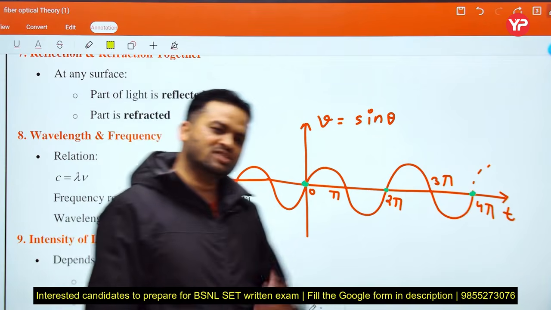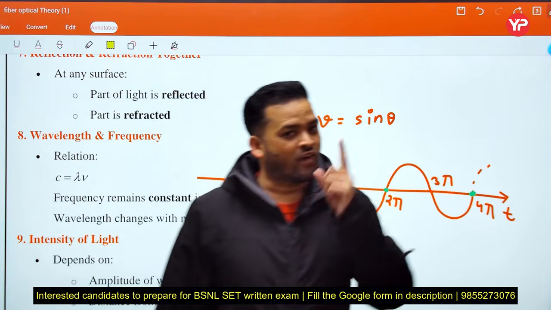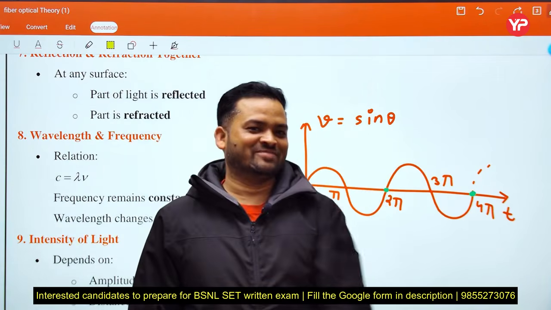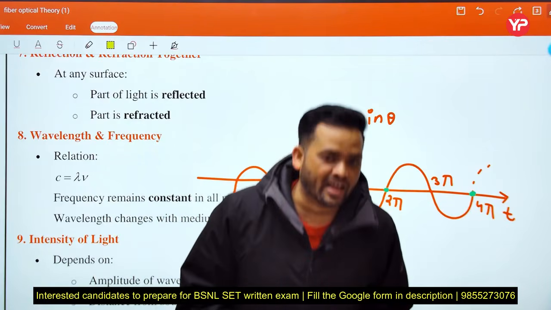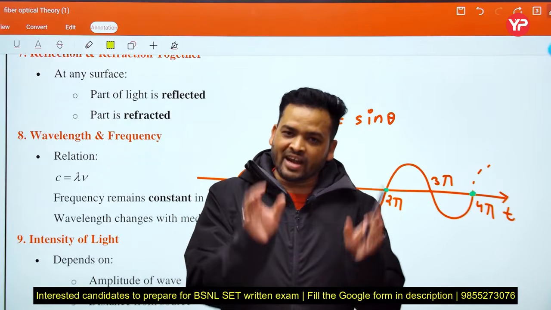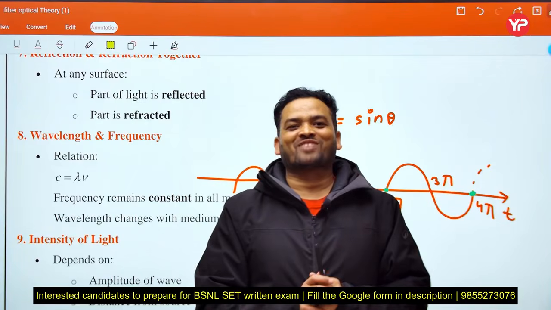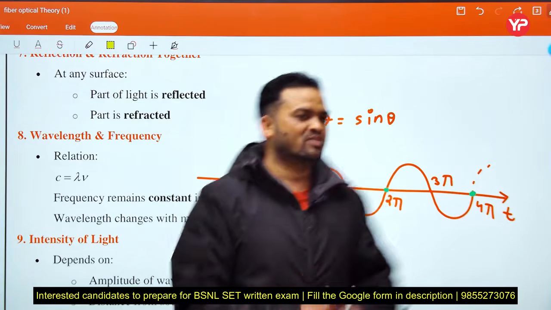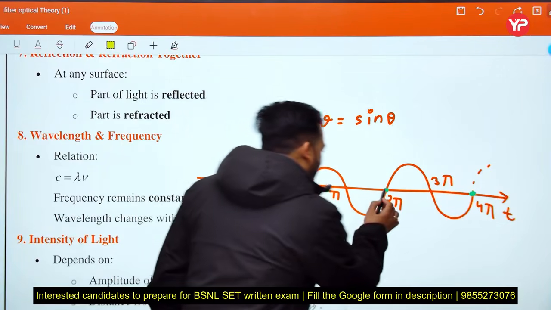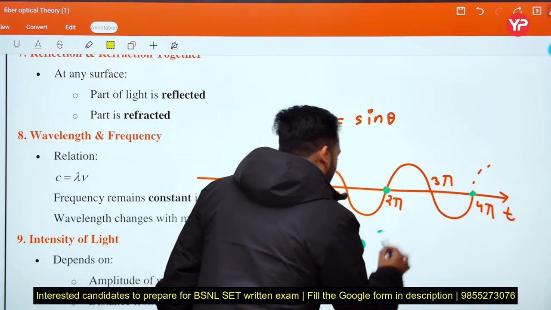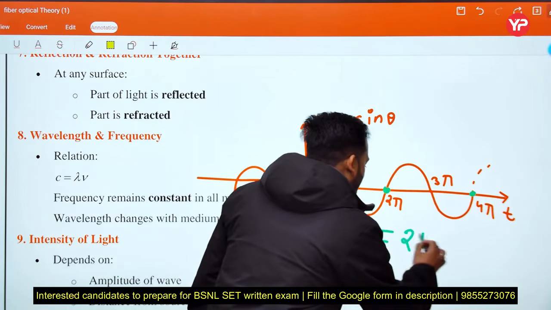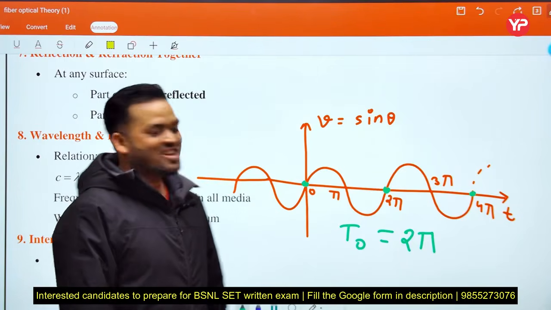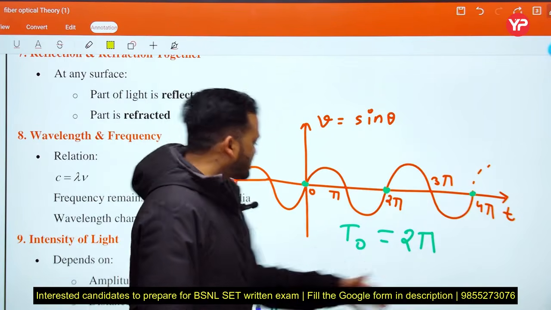So the time period can be any multiple of pi, but the fundamental time period is one only. The fundamental time period is the minimum value of time after which the signal repeats itself. Then what is the minimum value? 2 pi. That's why T naught is the fundamental time period. This is the periodic signal, and this is the time period.